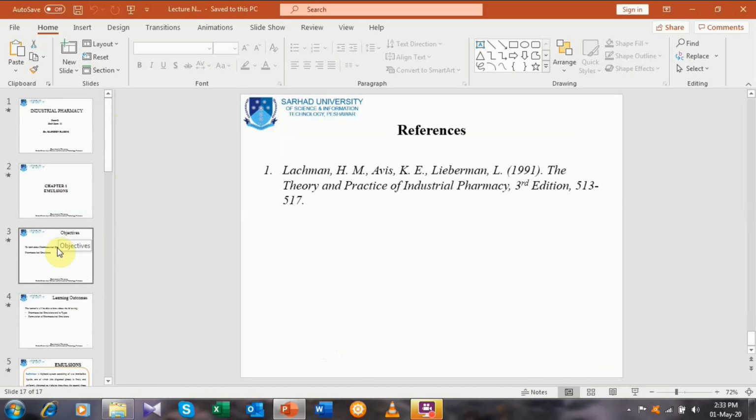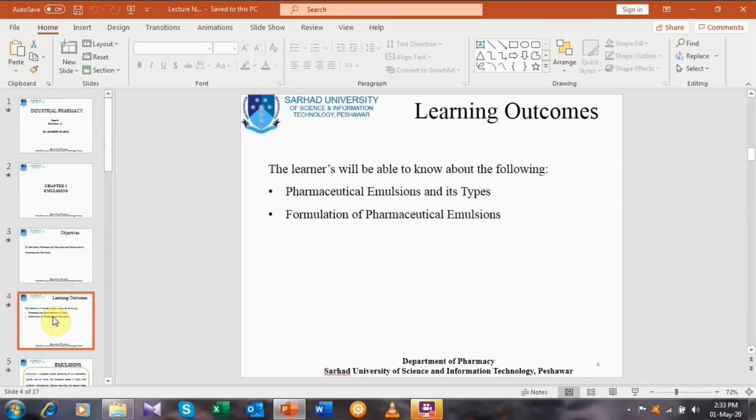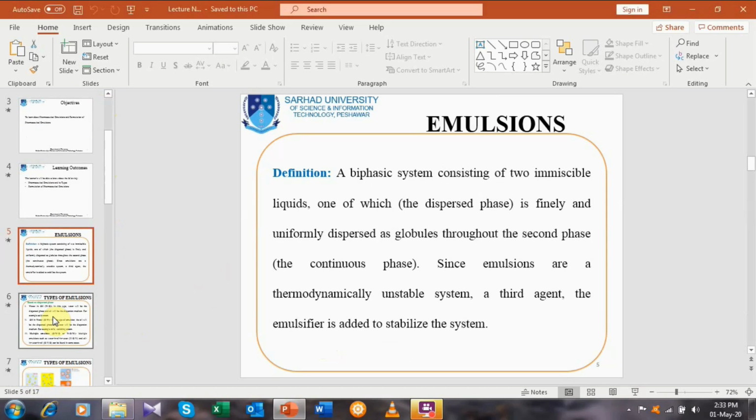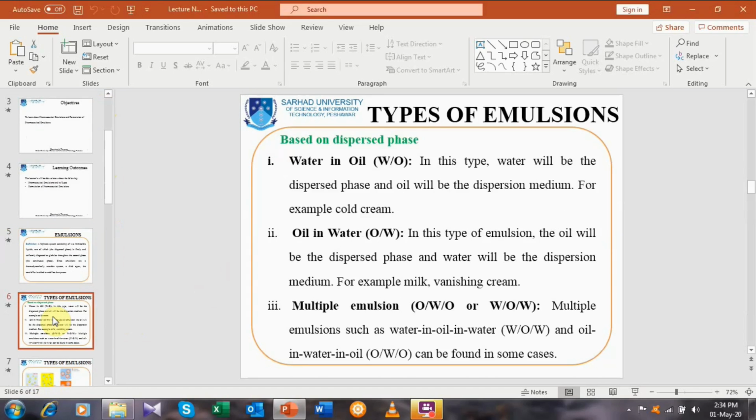First we have defined the pharmaceutical emulsion, and then various types of pharmaceutical emulsion based on the dispersed phase. I have also told you that there are several other bases, like based on the routes of administration: oral emulsion, topical emulsion, or parenteral emulsion.